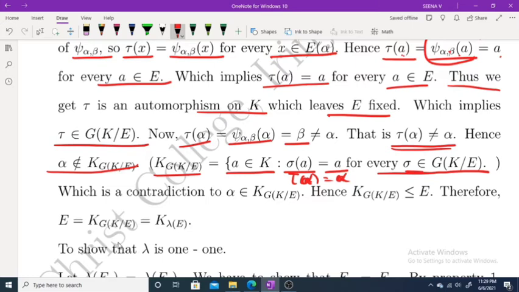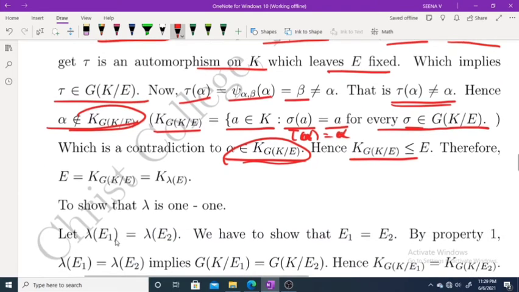This implies alpha, that is a contradiction. Sorry, alpha does not belong, so that is a contradiction to this statement. That means K over G of K over E is a subfield of E. Therefore we get E equal to K over G of K over E, which is equal to K over lambda of E.